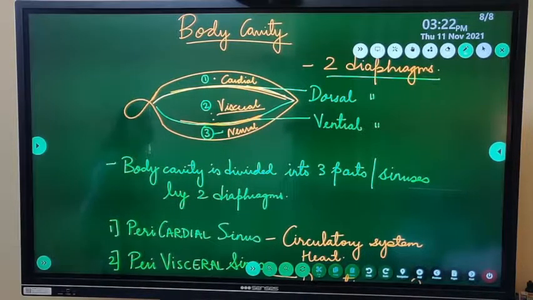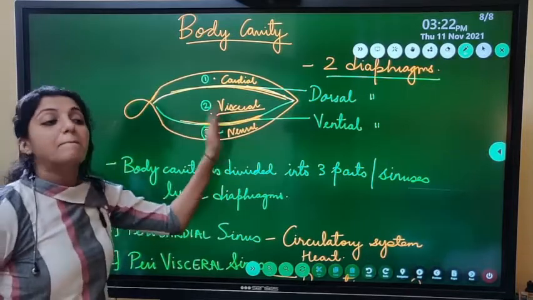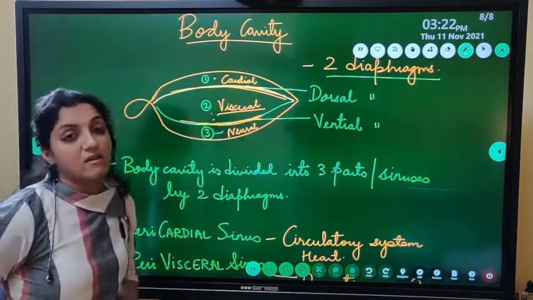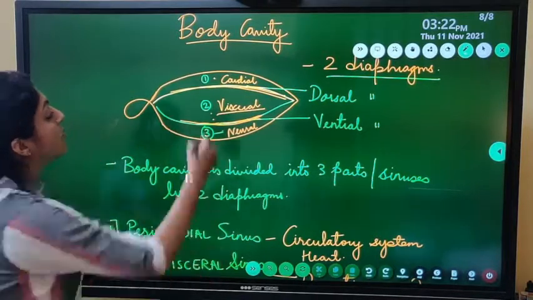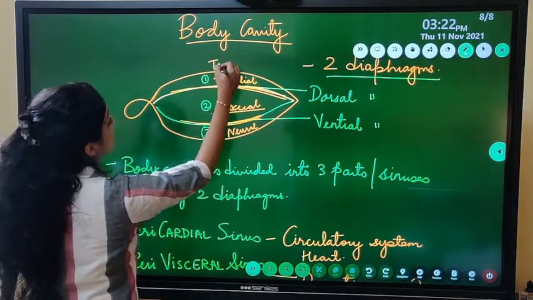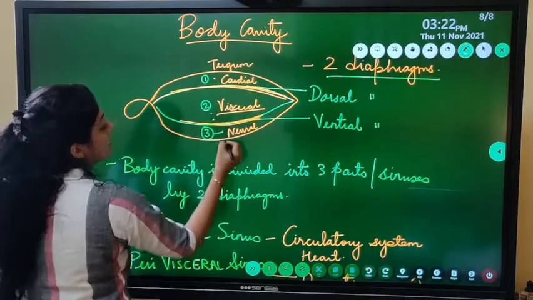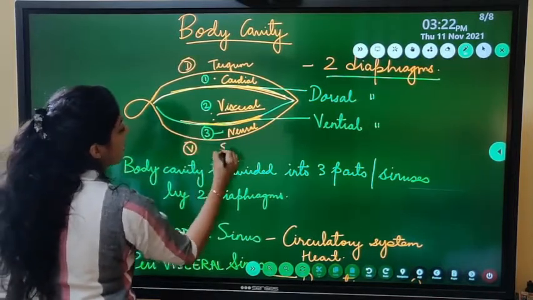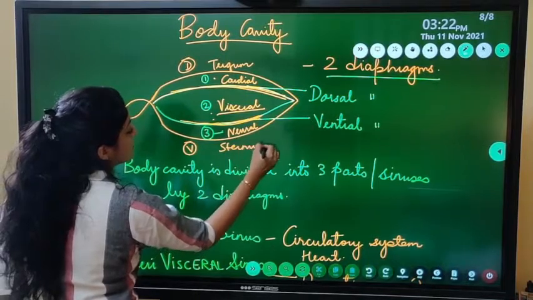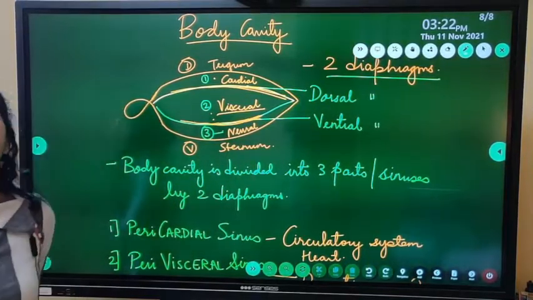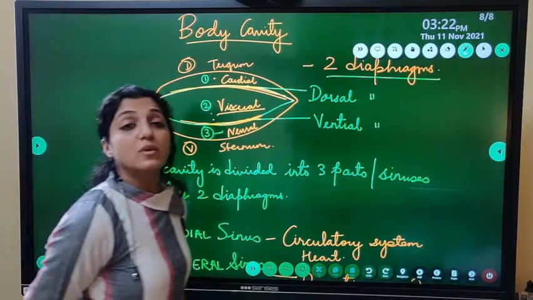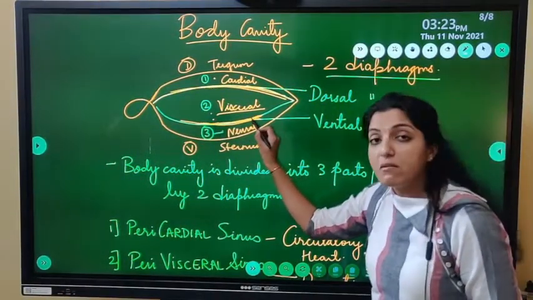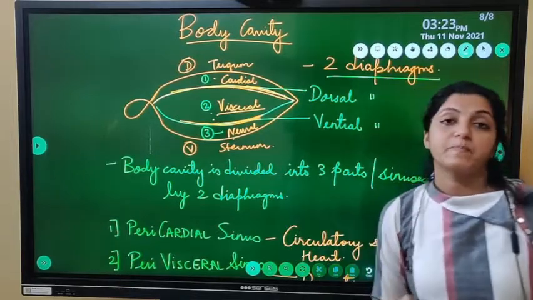बॉडी कैविटी इज डिवाइडेड इनटू 3 पार्ट्स बाय 2 डायफ्राम्स, डॉर्सल डायफ्राम एंड वेंट्रल डायफ्राम. अब यहाँ ऊपर क्या रहेगा? दिस इज डॉर्सल सर्फेस, तो टर्गम रहेगा. This is ventral surface. Okay, this is dorsal, this is ventral. यहाँ पे sternum रहेगा. All right. So now perineural sinus is between what two structures? It is between the ventral diaphragm and the sternum.